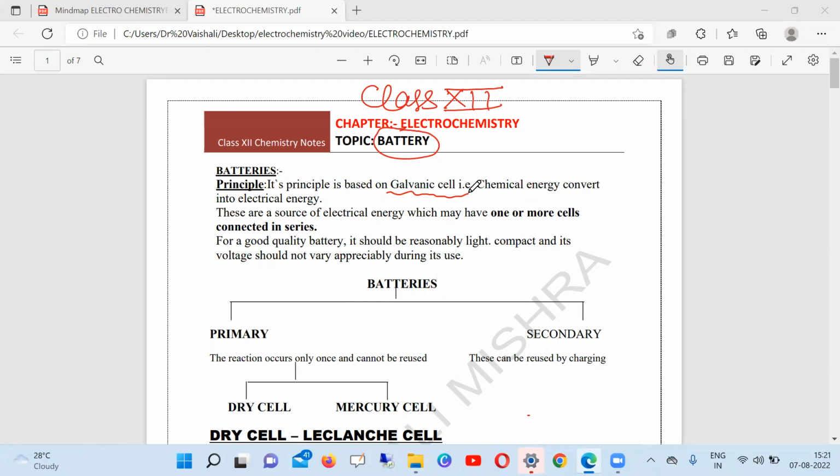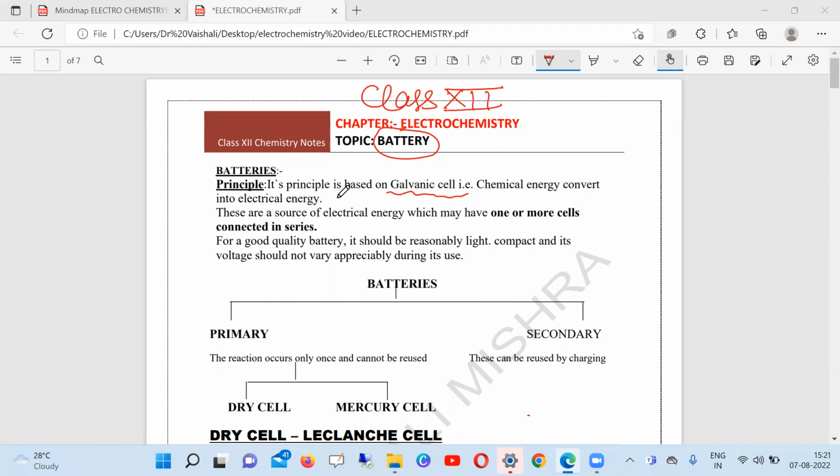And all of you know what the principle of a galvanic cell is? Yeah, it means chemical energy is converted into electrical energy. So a battery is simply a galvanic cell or electrochemical cell, and its principle is the same as we have already discussed. That is, chemical energy is converted into electrical energy.